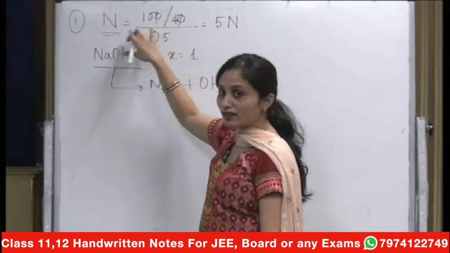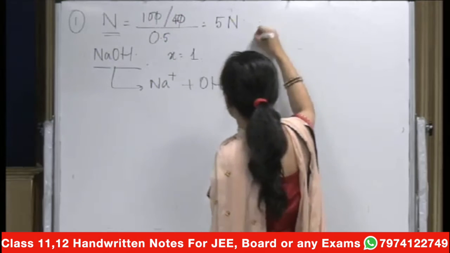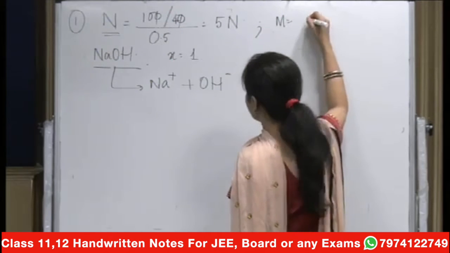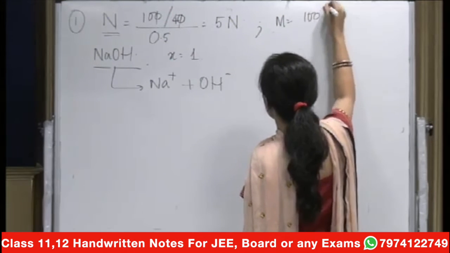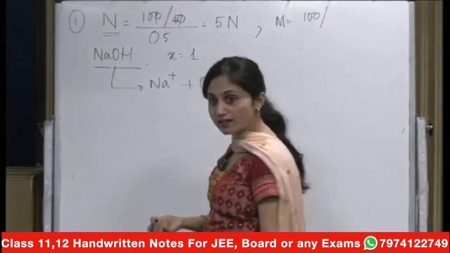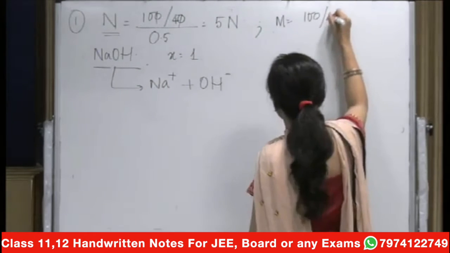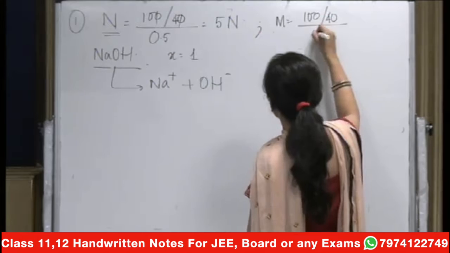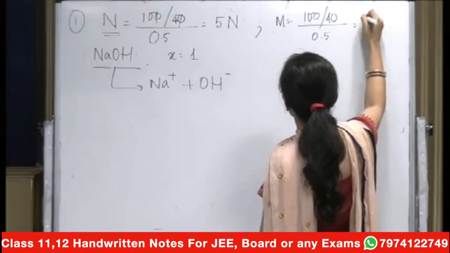Or if I find out molarity in this case, then what is molarity? Given mass upon molar mass. And what is your molar mass? That's 40. And that will be equal to, again, 5 normal.